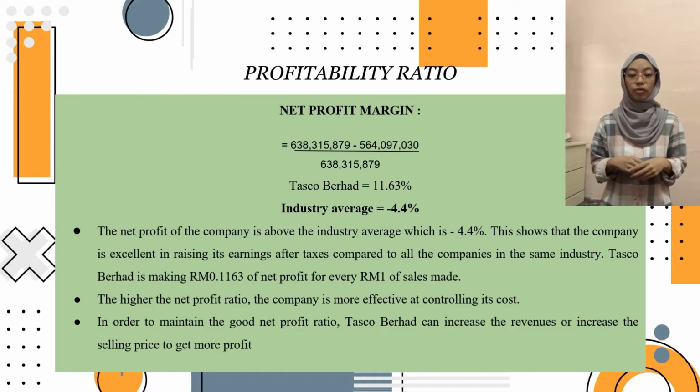After that, in profitability ratio, we also have to calculate the net profit margin, and from the calculation above, Tasco Berhad has a high net profit ratio, which is 11.63%, compared to the industry average of negative 4.4%. The company made RM0.1163 of net profit for every RM1 of sales. It means that the company is more effective in controlling the costs. In order to maintain the good net profit ratio, Tasco Berhad can increase the revenue or increase the selling price to get more profit.